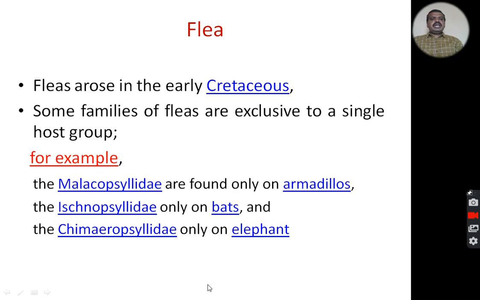Members belonging to these different families are usually very particular and are present only on particular hosts like armadillos, bats and elephants.